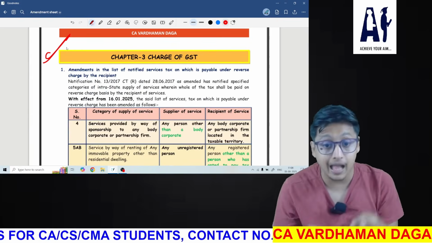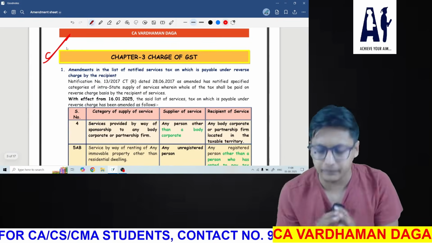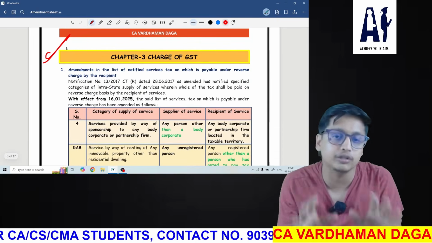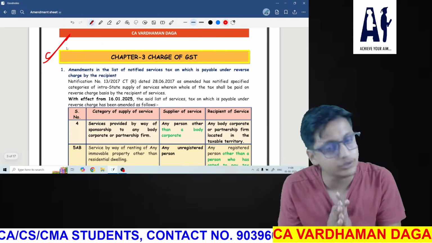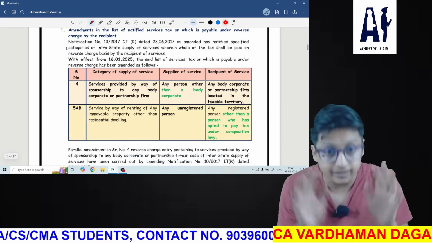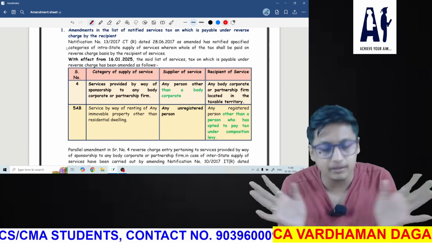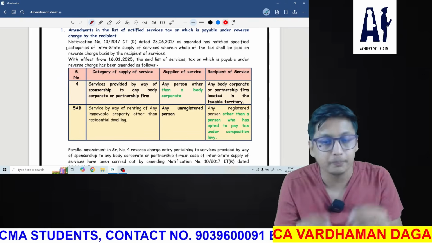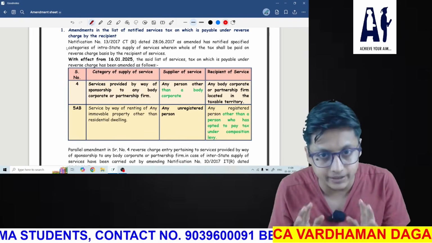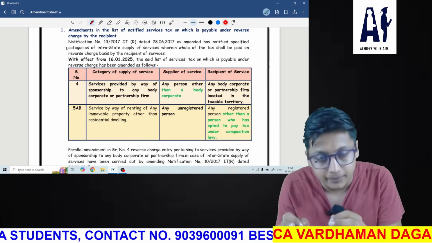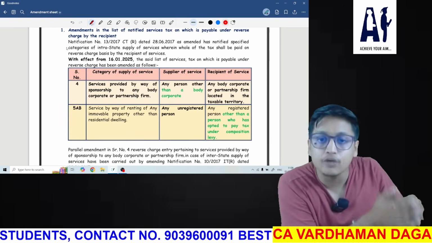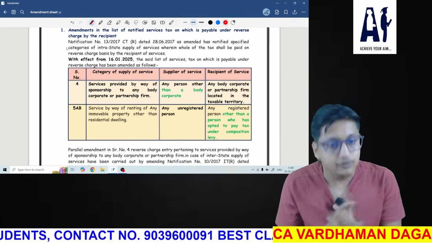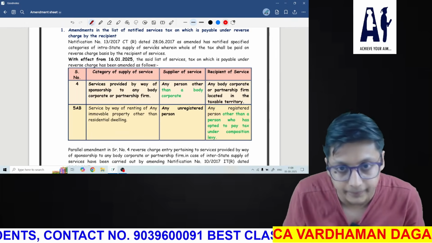First amendment, and this is one of the very important amendments which I personally think would be asked in the exam, and no student should ignore this amendment because it is very important. Let me keep it very simple for you because I don't want to make things complicated, and these amendments are applicable with the May amendments which you have already studied for the May attempt. So these amendments are also important. Let's talk about the first amendment.